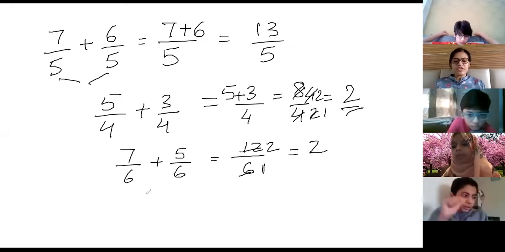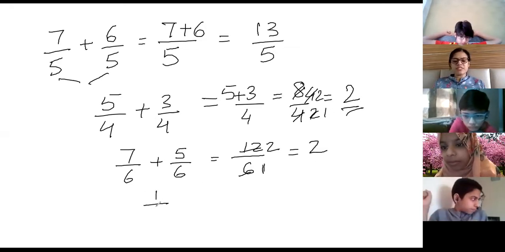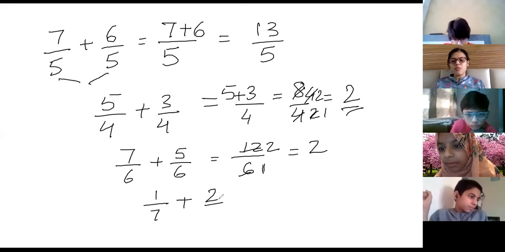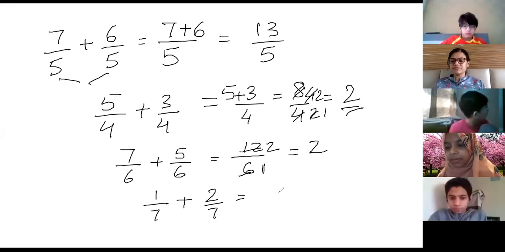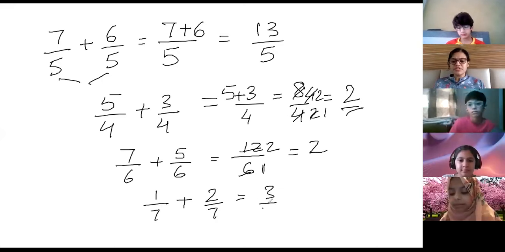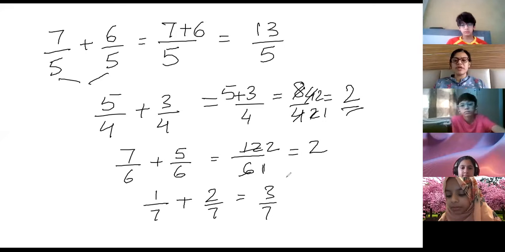Okay. Rashka, one more question. 1 by 7 plus 2 by 7. What is the answer, Rashka? 3 by 7. Yes. It is in the lowest form, so it will be like this only.